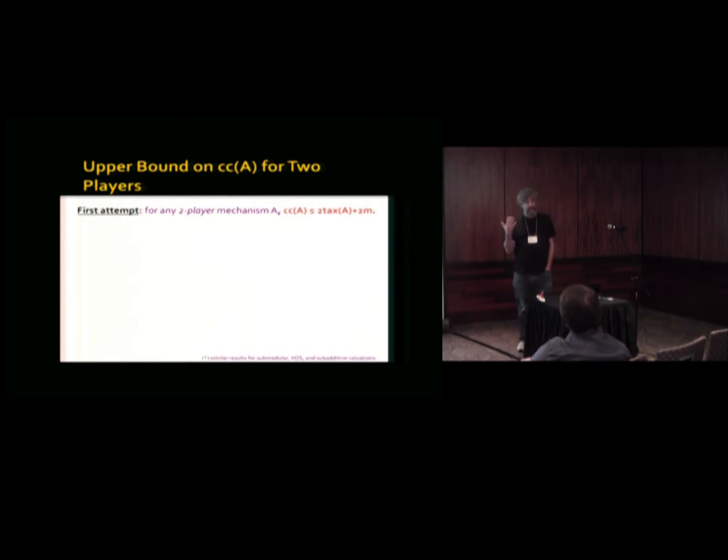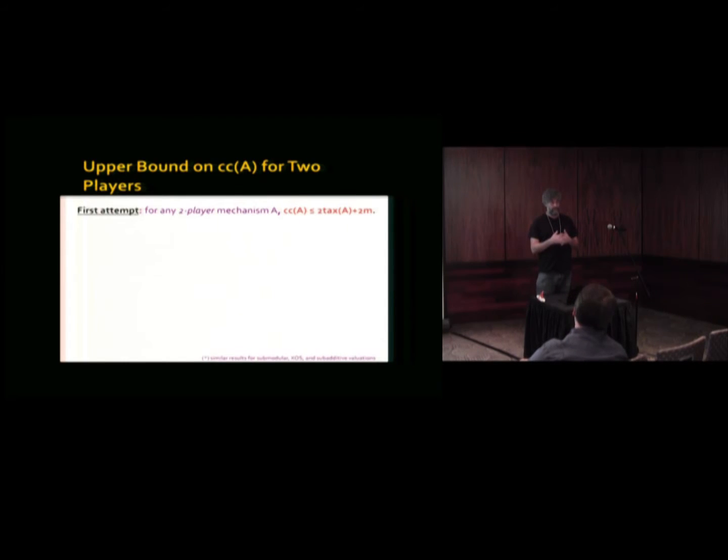There are only two players, a special case. I know what the menu is that I induce on you, so let me just send you that information, and you choose the best one from there, and you do the similar thing for me. That's a proof that indeed you can do it even with 2 rounds, with communication complexity that matches the taxation complexity.